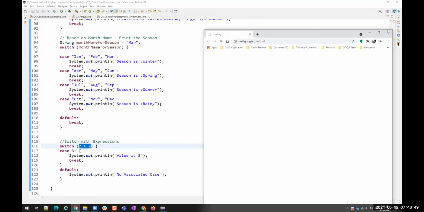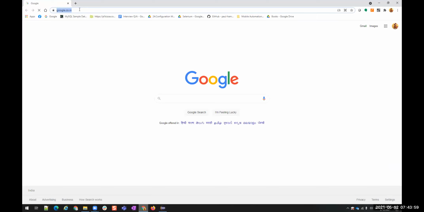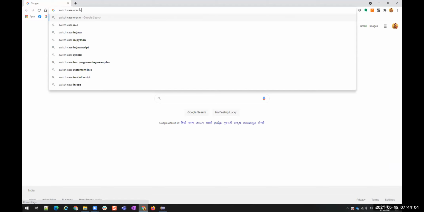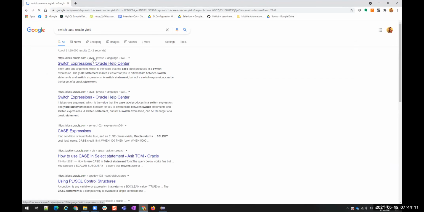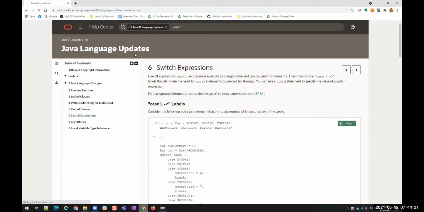I haven't used this yield type. So let us go to Oracle. I'm directly going into the Oracle documentation, where they are maintaining or creating the Java language. So I am going into their documentation, and then I'm seeing what the switch expressions are.